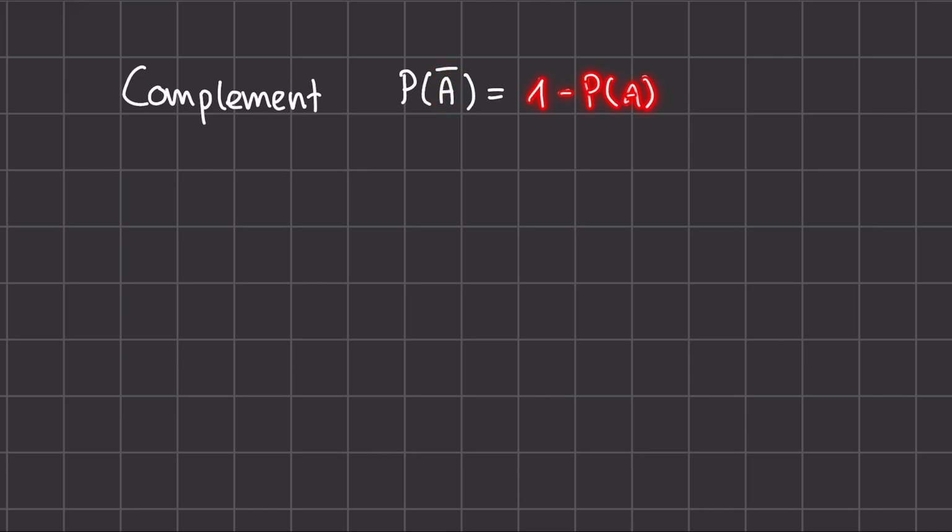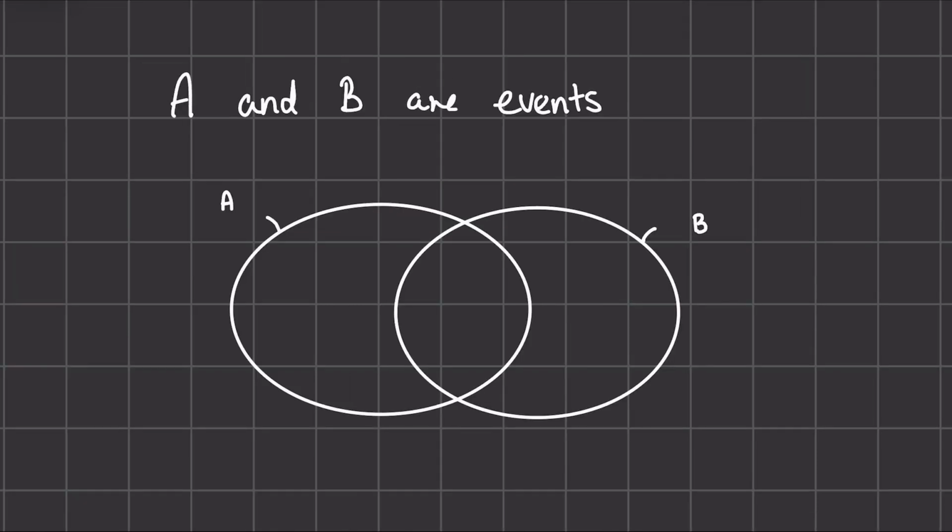This can be easily verified if you add the probability of A, because then on the left side we get the probability of A not occurring plus the probability of A occurring equals 1. And this is exactly the sum that we looked at before, since this is all our possibilities. Either event A occurs or doesn't occur. There's no other possibility.